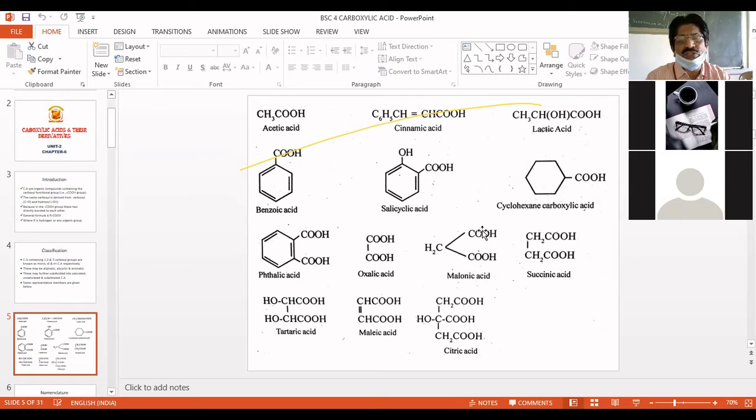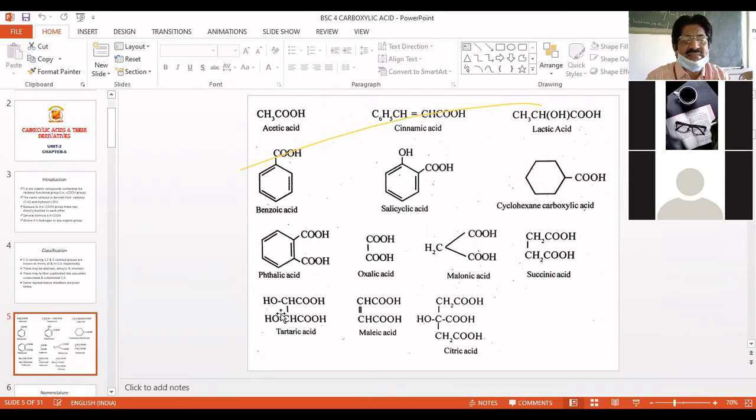Malic acid also contains two carboxylic acid groups, and the succinic acid also contains two carboxylic acid groups. So they are called dicarboxylic acids. Similarly, tartaric acid is a dicarboxylic acid and disubstituted. Two OH groups are linked here.